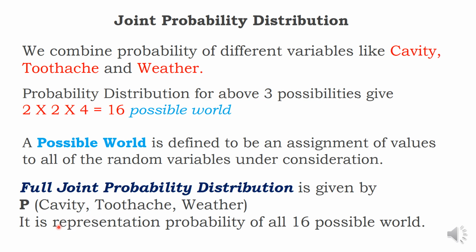It is the representation of the probability of all 16 possible worlds. How did I get those 16 possibilities? Remember, I made the probability a capital P for your reference: probability distribution of cavity, toothache and weather. With that, I would like to conclude this particular video session. Thank you.